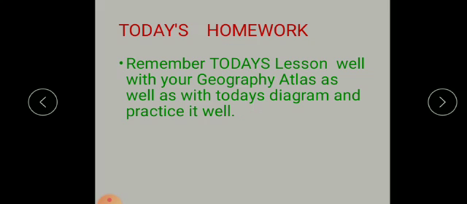Understood? Are you getting it, how we are writing the answers and how we are writing the locations? So just keep on practicing, children, then you can easily find out the location of any place. Fine. This is your today's geography lesson. As you know, we are going very slowly. In one day we are just taking one question, one answer, isn't it? But like that only we are going to solve and revise all the answers.